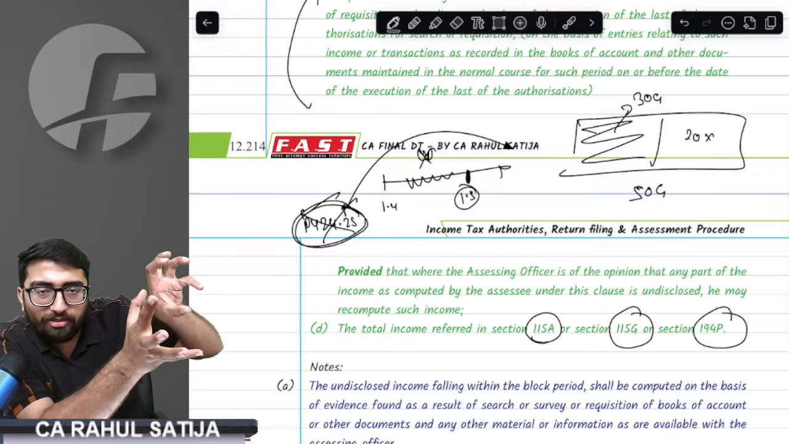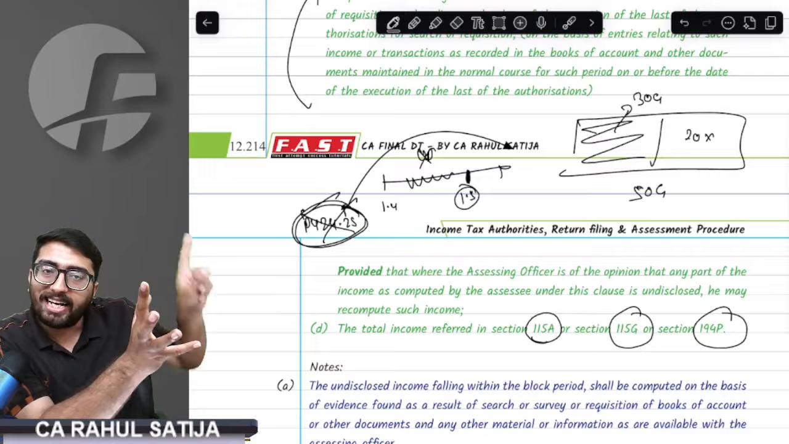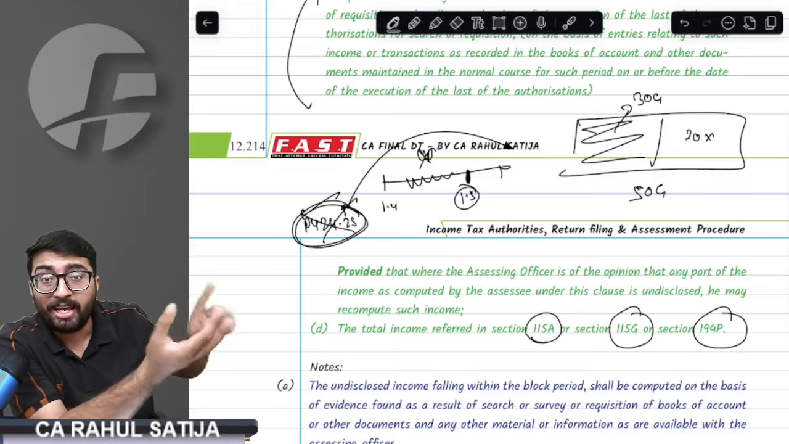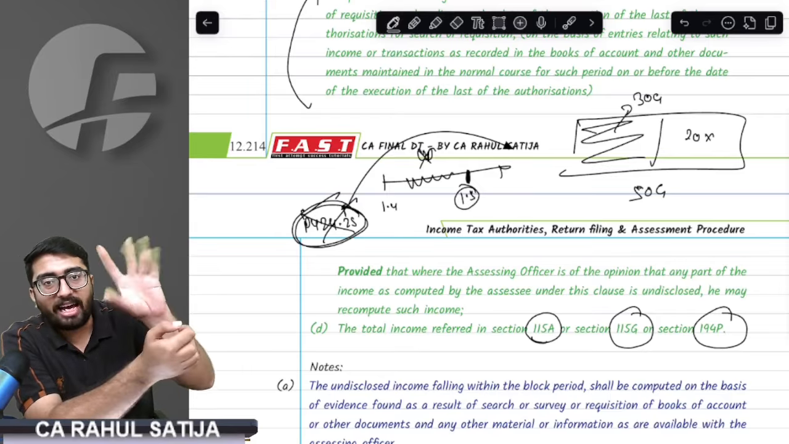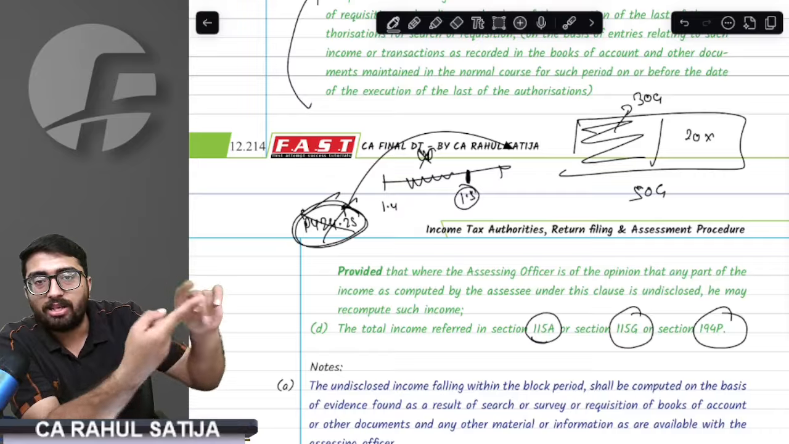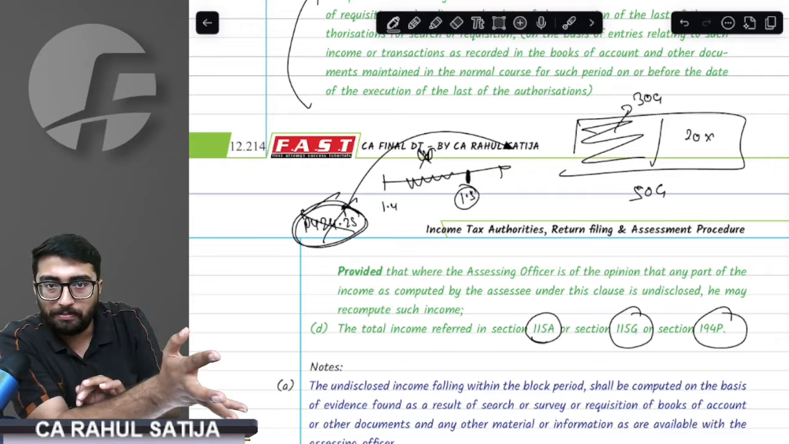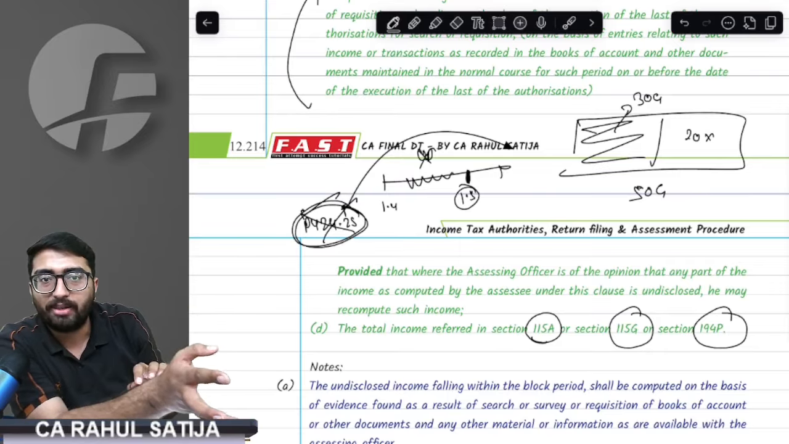Fine. Out of which, if some has been declared in the 158BC return, then only taxes are applicable. But even if you don't declare in the return of 158BC, in that case, you will be charged penalty on that as well. But five incomes can never be considered as undisclosed. First of all, income that has been declared in ROIs of previous years, income that has been assessed by the assessing officer in previous years.